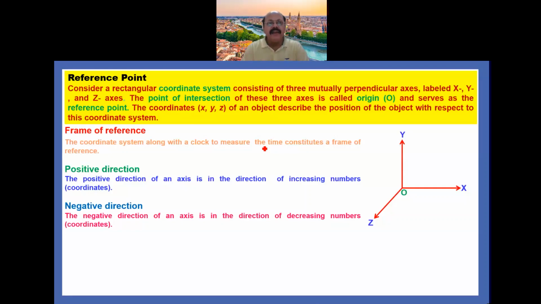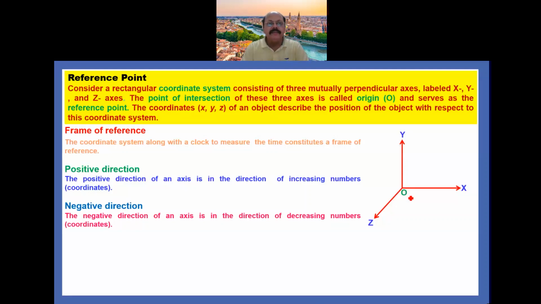So how we can define that reference point? For that purpose, we consider a rectangular coordinate system consisting of three mutually perpendicular axes, that is x, y and z. Then the point of intersection of these axes is called origin. You can see here in the diagram also, this point O is the origin, and this point origin that serves as the reference point. So the coordinates x, y, z of an object describe the position of object with respect to this coordinate system.